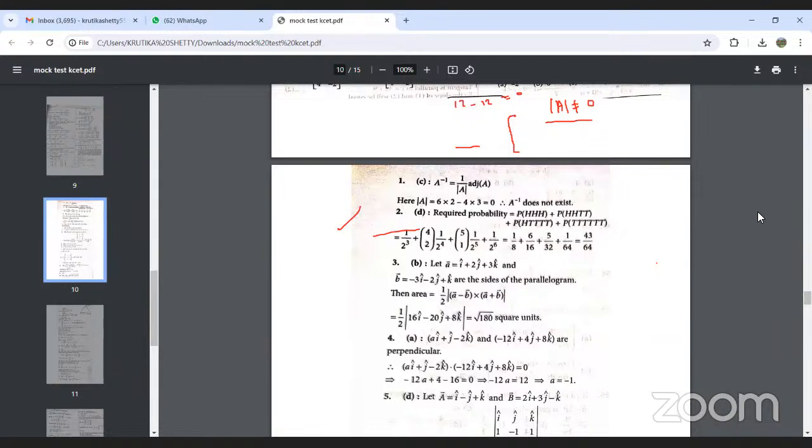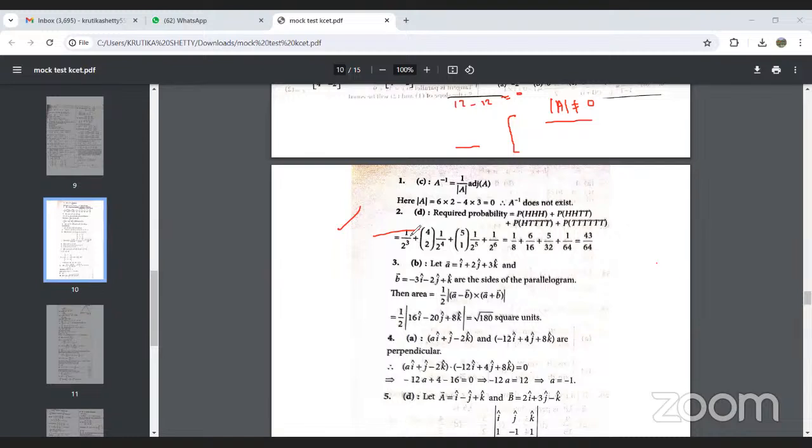Here, required probability: when he is getting only heads, P of 2H and 2T, then P of 1H and 4T's, and then he is getting all 6 times as T.